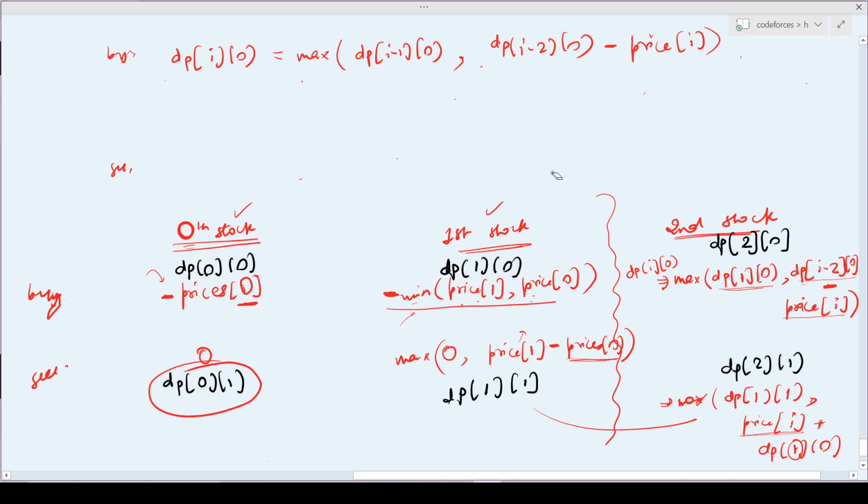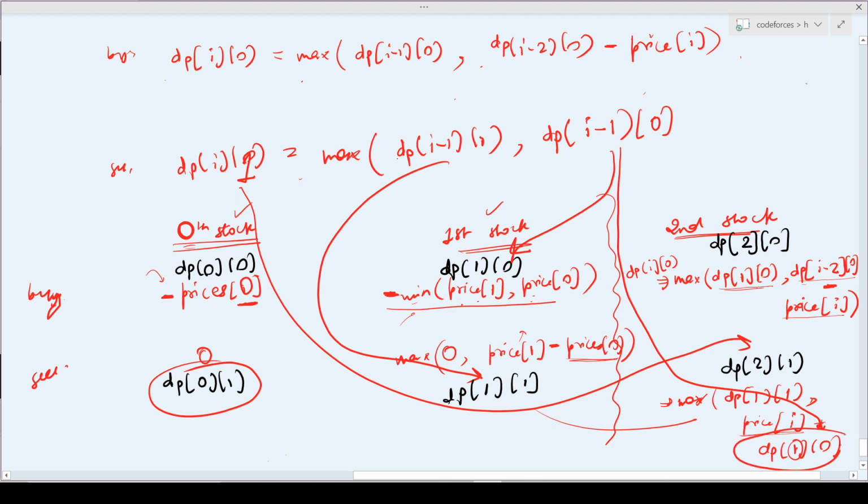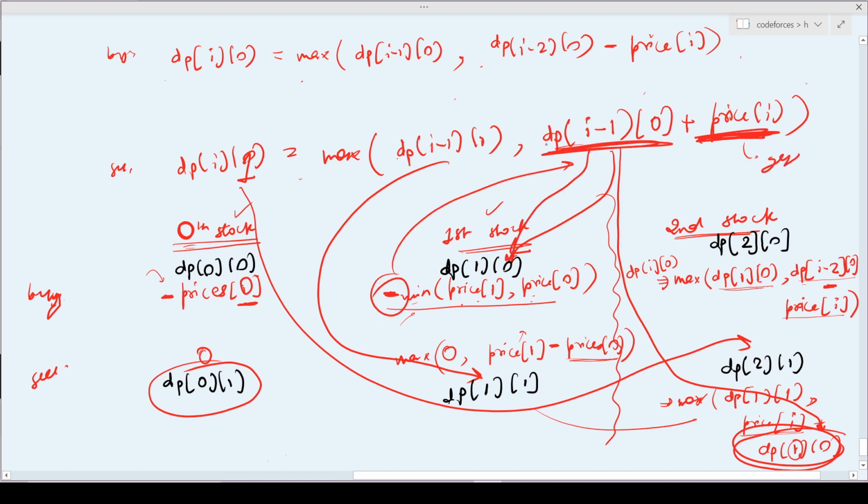And for sell, my dp of i comma 1 is the maximum of dp of i minus 1 comma 1, which indicates the previous sell value, and dp of i minus 1 comma 0, which is the last stock profit, which I showed you here as well, plus price of i, because it is the amount of money which I will get, and it is the amount of money which I had spent by buying, which already carries a minus sign, so I don't have to place a minus sign again.